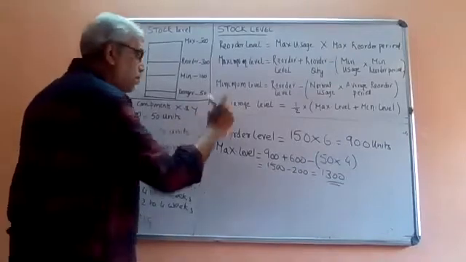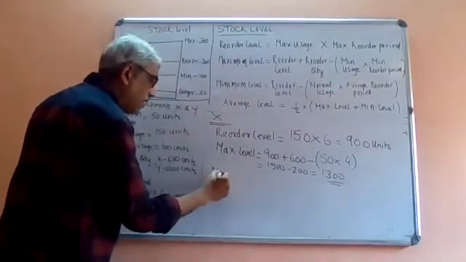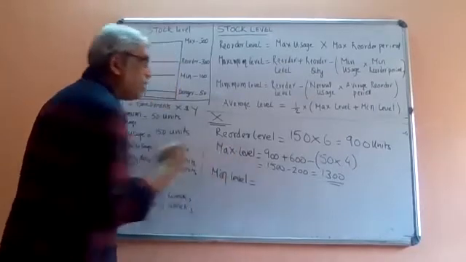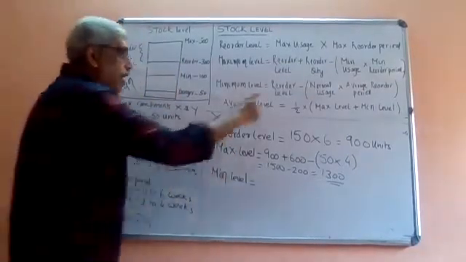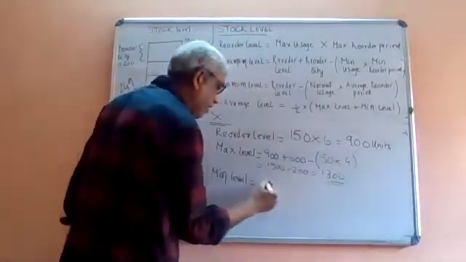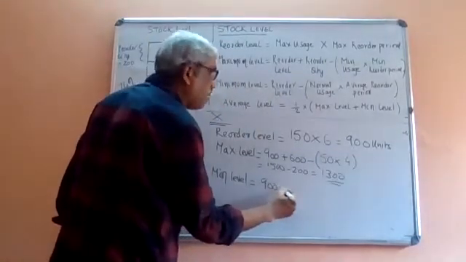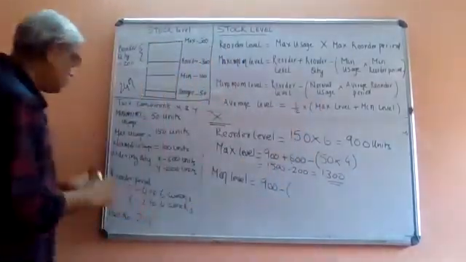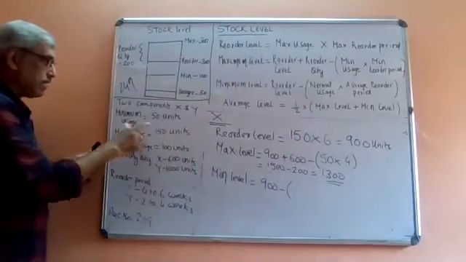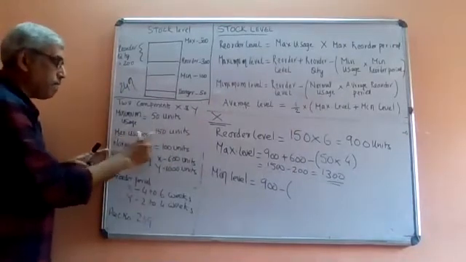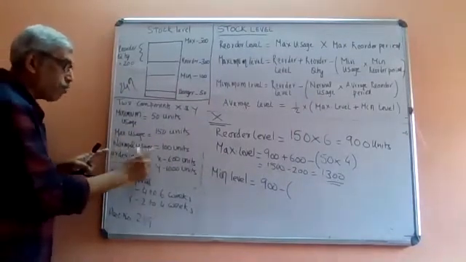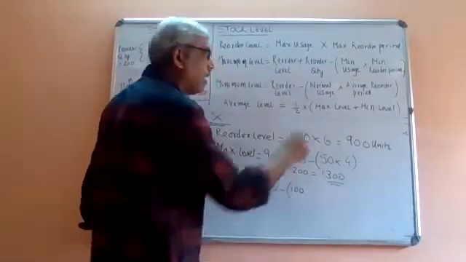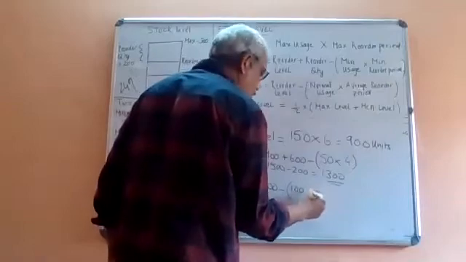Now let us come to minimum level. What is minimum level? Reorder level, which is 900, minus normal usage. Normal usage is 100. Minimum usage is 50, maximum usage is 150, normal usage is 100. So it is 100 into average reorder period.